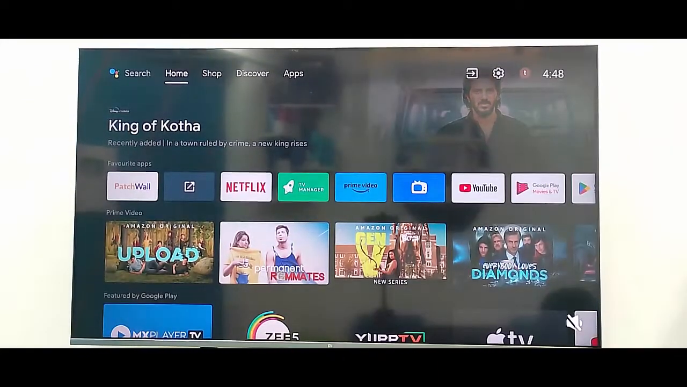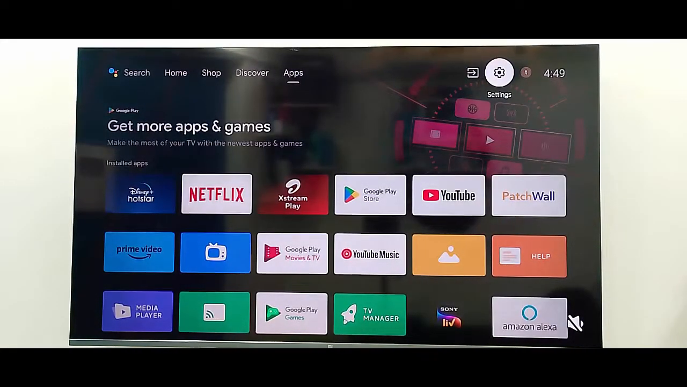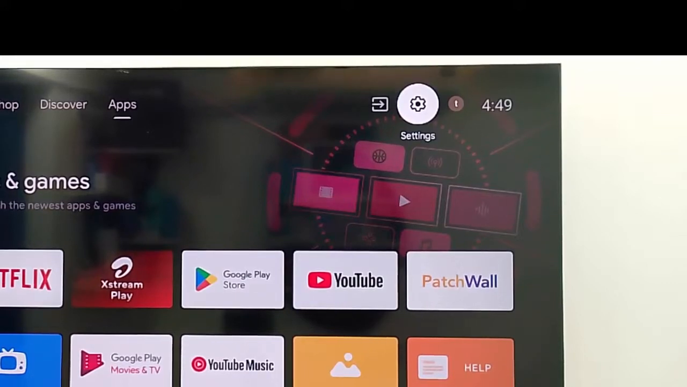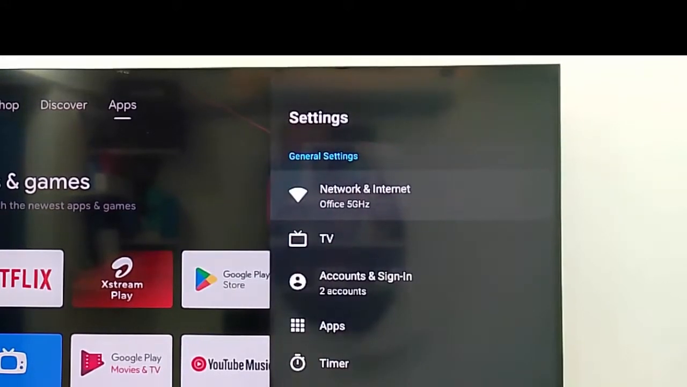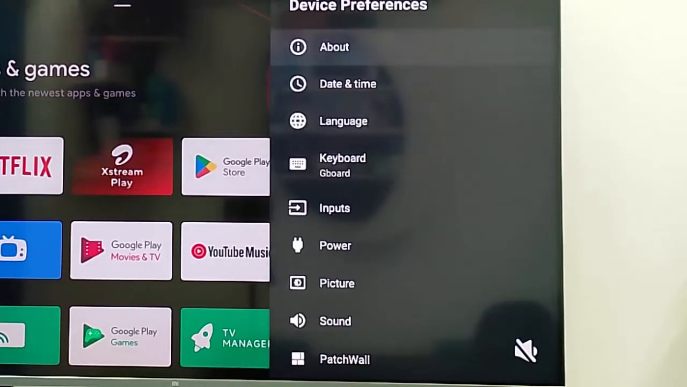So for this guys, first method, go to your TV settings and set the date and time. So go to settings and now here go to device preferences. Select here date and time option.